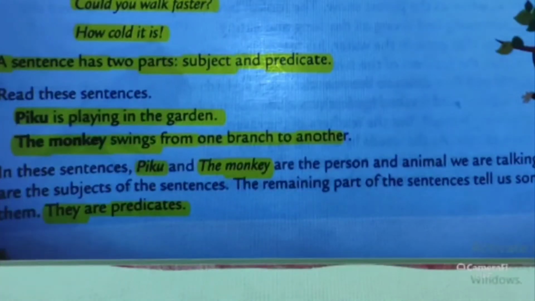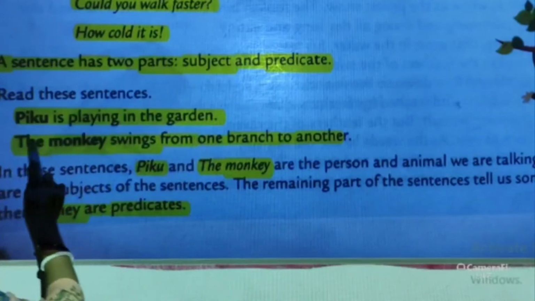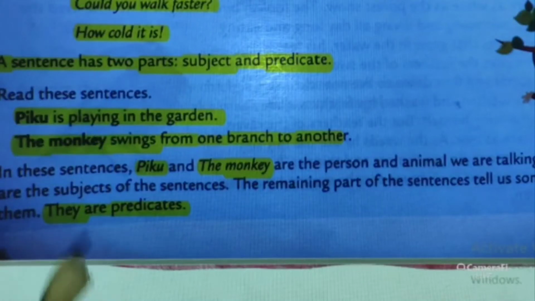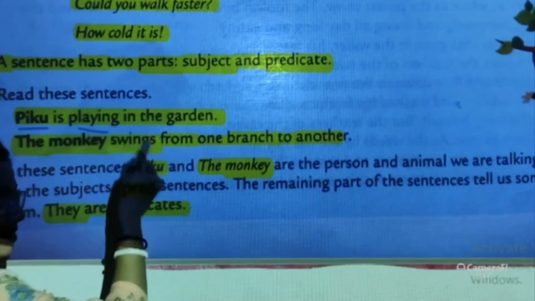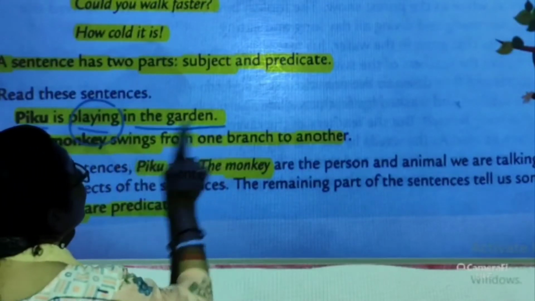Now tell me, what is the subject in the sentence "Piku is playing in the garden"? Who is playing in the garden? Piku. What is she doing? She is playing. Playing is the verb here. She is playing in the garden.